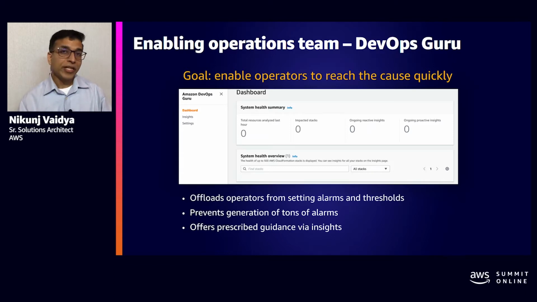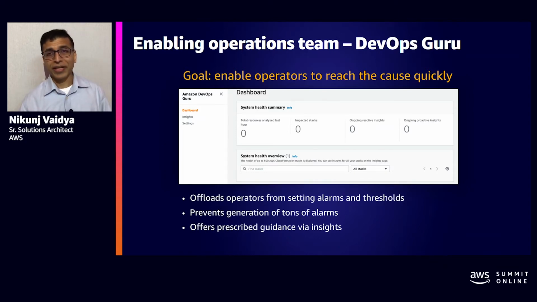Now, when the issue actually occurs, unlike the traditional systems where you would see tons of alarms being generated, not knowing which ones are the symptoms or the side effects and which one is actually the cause, DevOps Guru stitches together a systematic correlated sequence of events and presents it in the form of an insight. This insight is the heart of Amazon DevOps Guru, where it provides prescribed recommendations for the operators on how to recover from this particular issue.